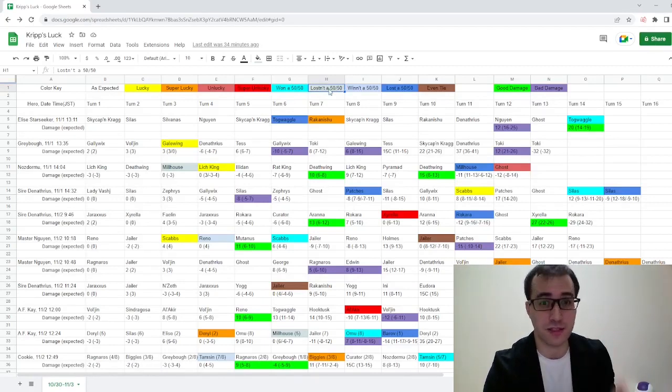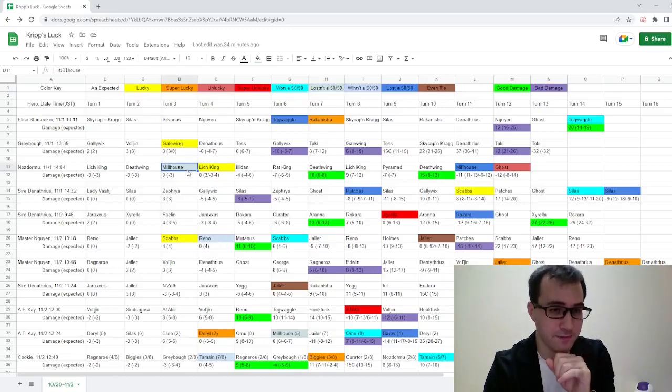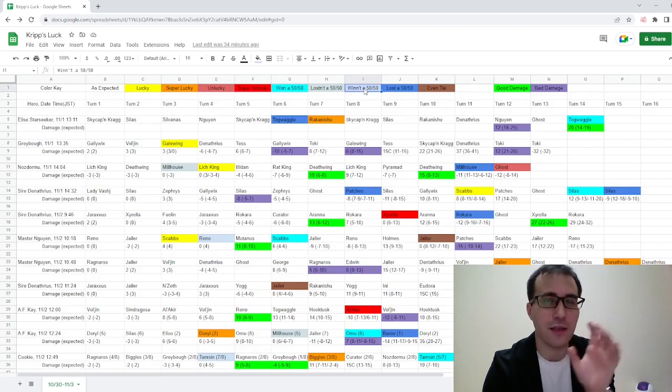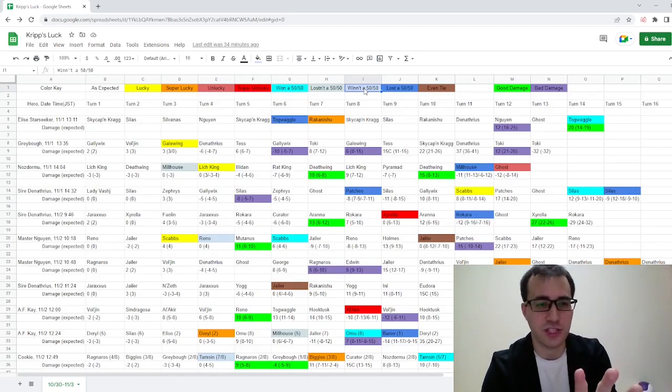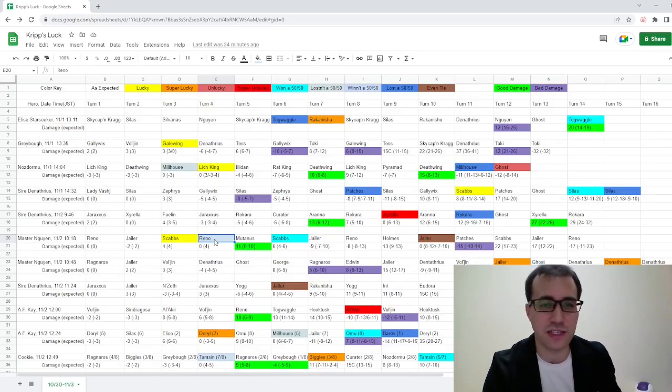So he didn't lose a 50-50, right? Like here. All right, and then right here, he had a 50% chance to win, 50% chance to tie, but he tied, so he did not win the 50-50. Again, also didn't fit in the cell, also not expanding the cells because it looks awful. So that's all for 50-50s.